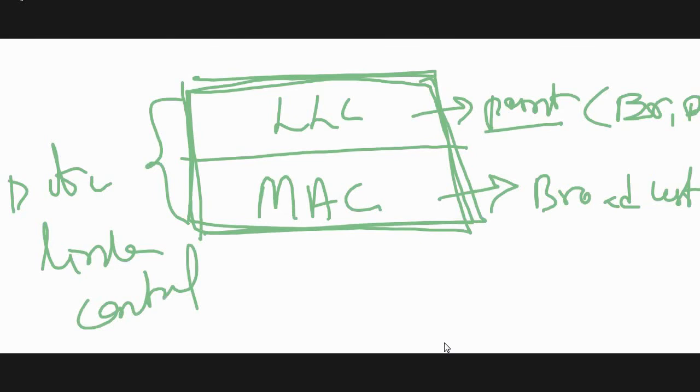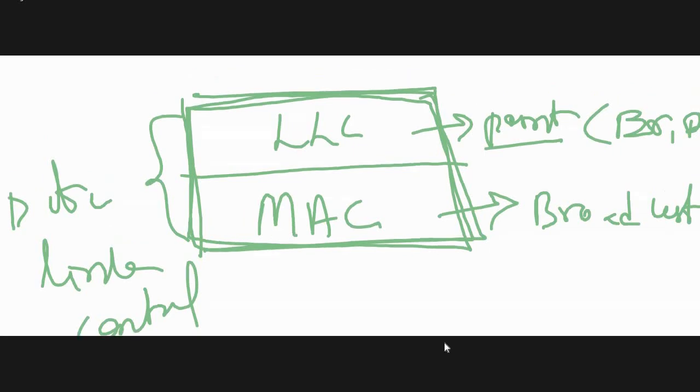This is the data link control. Please note down that concept. So that is a data link control.